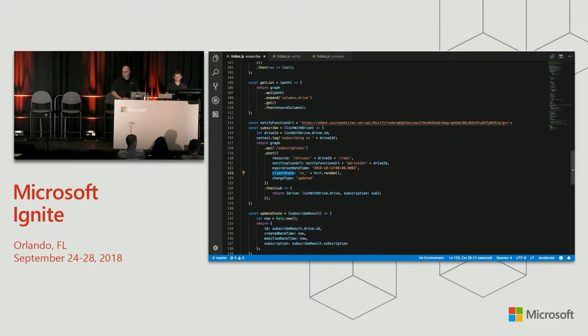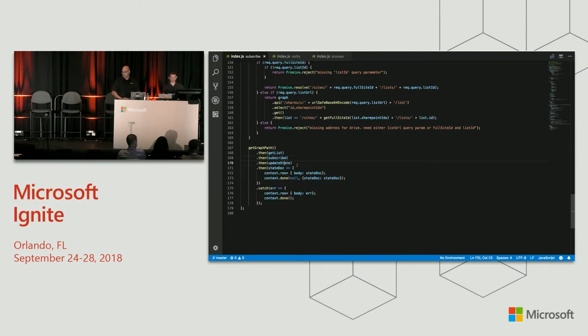So here we're just going to store a random number there, and when we receive these notifications again, we're going to make sure that it matches, and you'll see how that works later. And change type updated just means I want to see all changes: creates, deletes, updates. Then when that comes back, I'm going to return an object that contains the drive and the subscription.